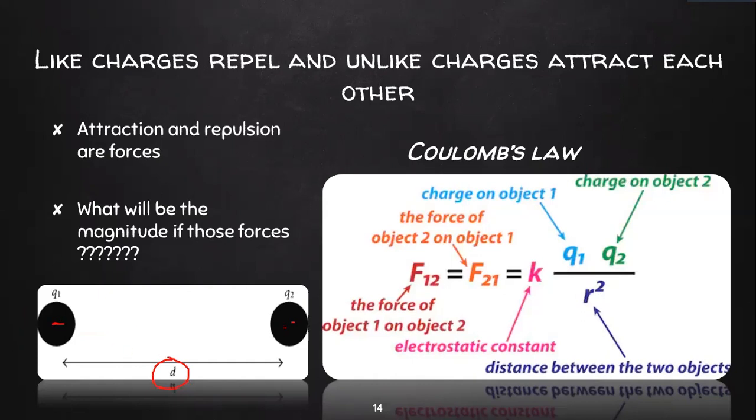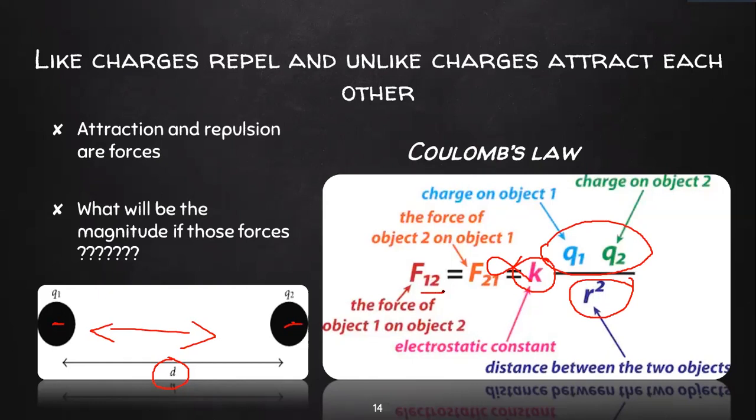If both are negative charges, there will be a force of repulsion between them. How do I measure the repulsive force? It is by applying this formula. The repulsive force is directly proportional to the product of the charges and inversely proportional to the square of the distance between them. Whenever we have a proportionality sign, it will be replaced with the help of a constant, and that constant is k. This constant we call the electrostatic constant.